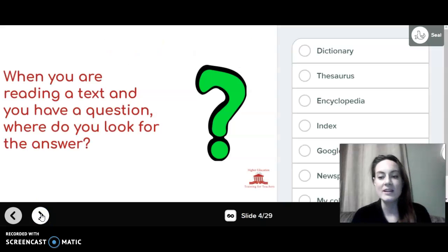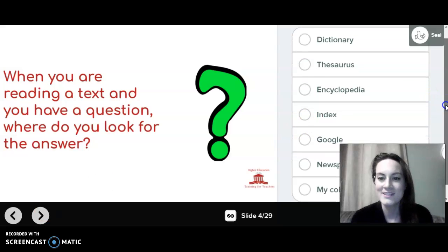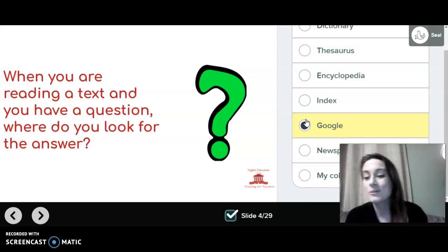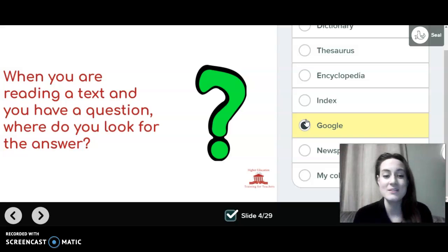When you are reading a text and you have a question, where do you look for the answers? So there's lots of possible choices here. You can only choose one. So which one do I mostly use? I mostly use Google.